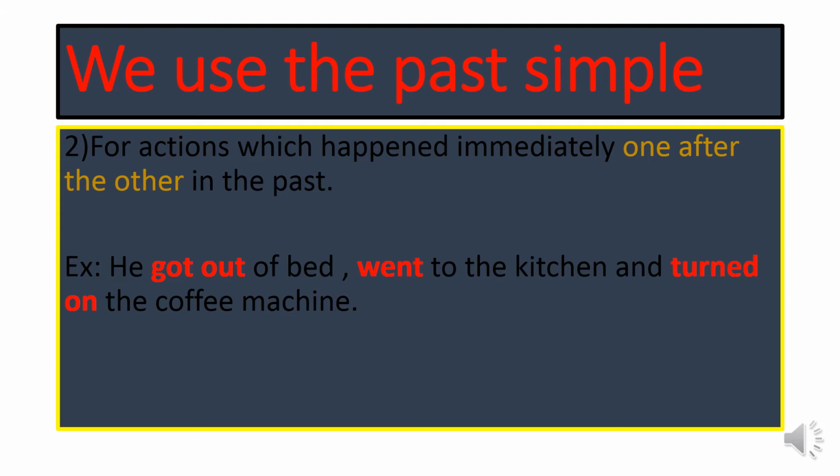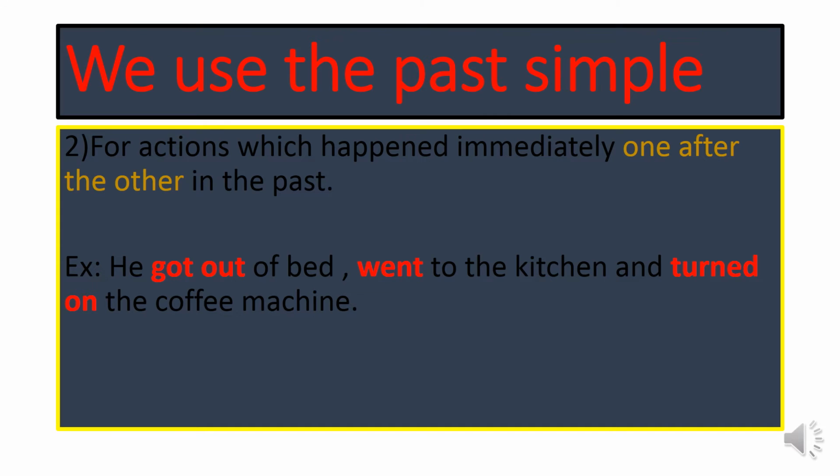We have the action of getting out of the bed, and the action of going to the kitchen, and the action of turning on the coffee machine. That means we have here 3 actions. 3 actions happened after each other in the past. So, the second usage of the past simple tense is to talk about more than one action happening after each other